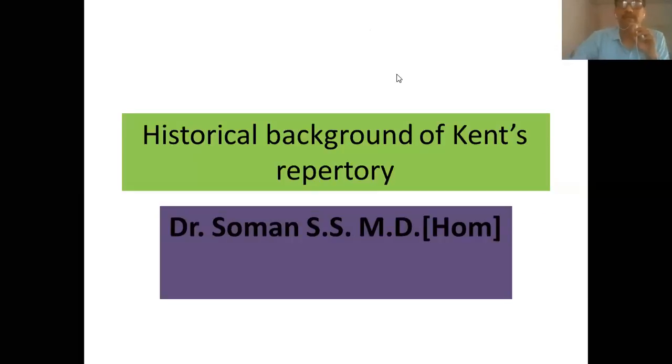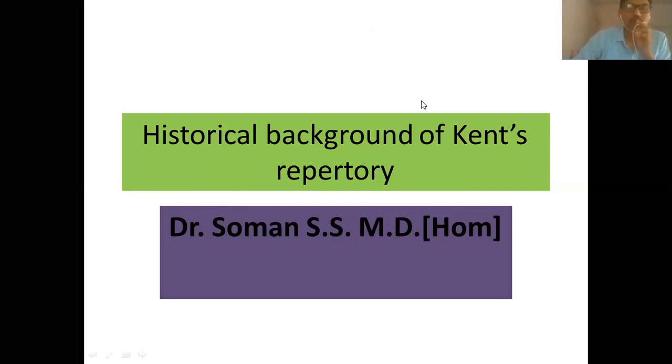So today we will see the historical background of Kent's repertory. So far we have studied the evolution of repertory in general. That means how the repertories evolved slowly over a period of 2 centuries. That is a topic from the introductory part of repertory. This topic belongs to the specific Kent repertory.